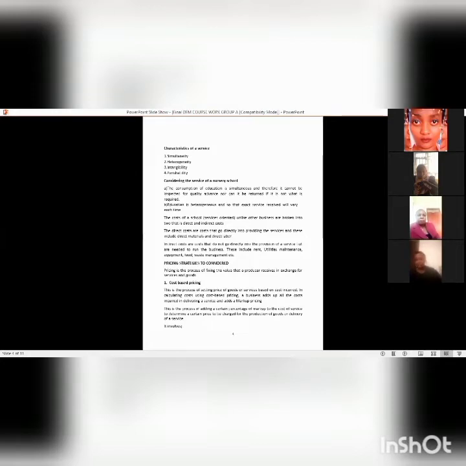Pricing strategies considered. Pricing is the process of fixing the value that the producer receives in exchange for the service or good. So for us, we consider cost-based pricing. This is the process of setting the price of a good or service based on the costs incurred. In calculating costs using cost-based pricing, a business adds up all its costs and then applies the markup. In our case, we use a 50% markup.